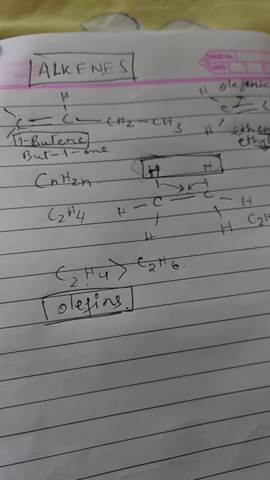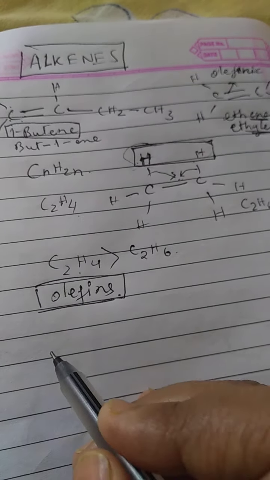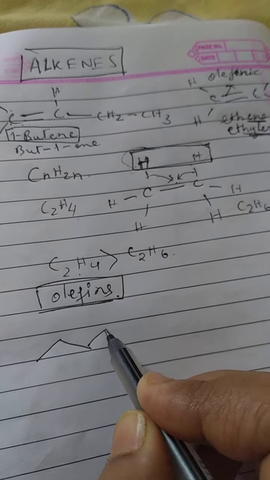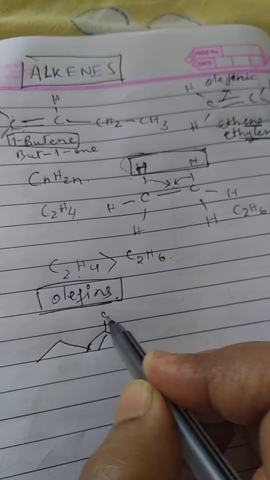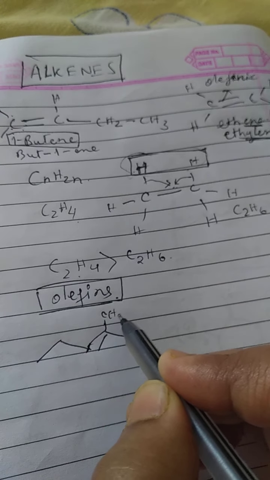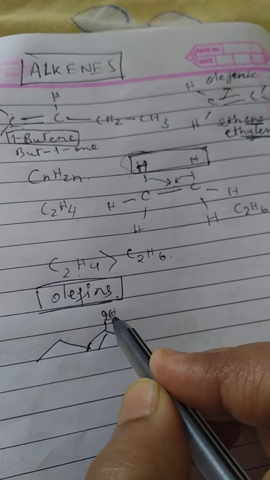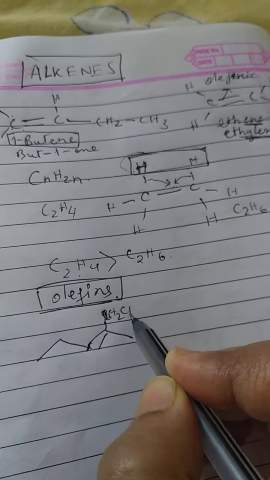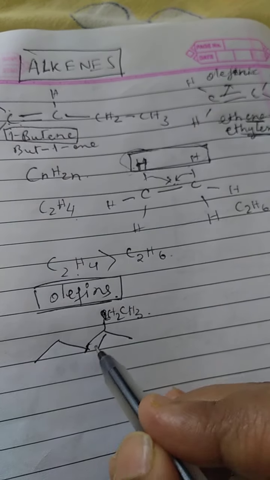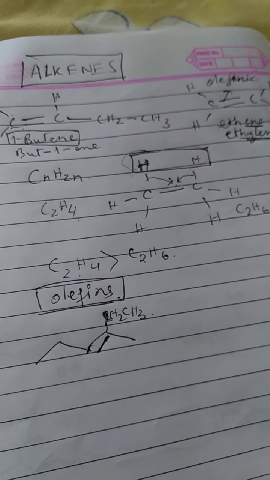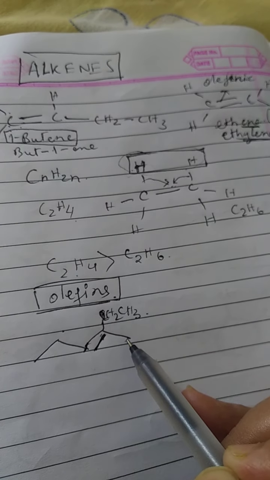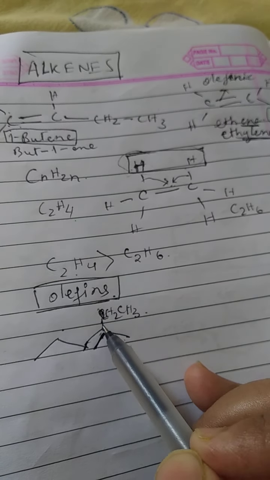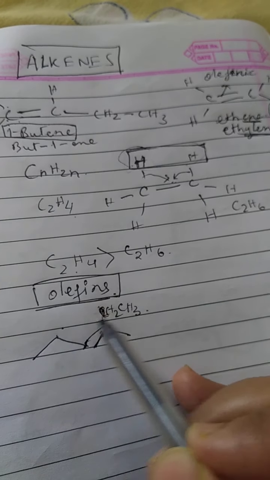So let's see some of the nomenclature, how they are being named. Now let us take an example. CH2, CH3. So how will it be named? First we have to find the longest chain. So it could be 1, 2, 3, 4, 5 or 1, 2, 3, 4, 5, 6. So this is the longest.